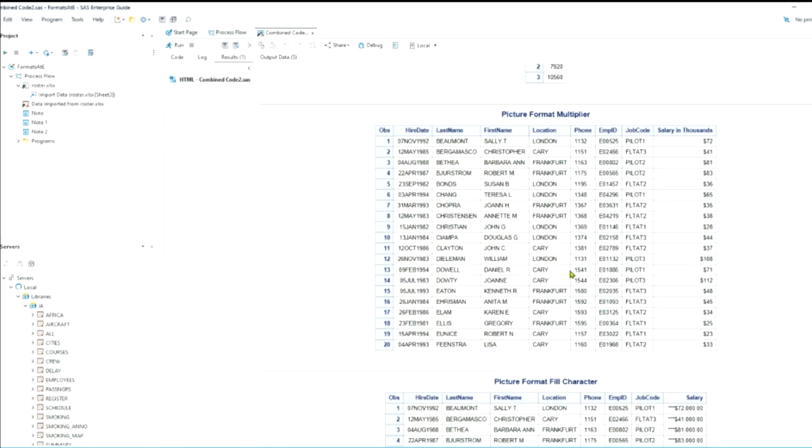And here we have our salary in thousands. Okay. And we can see we've just written out the values with no comma 000.